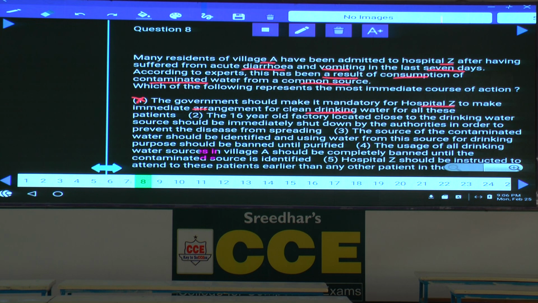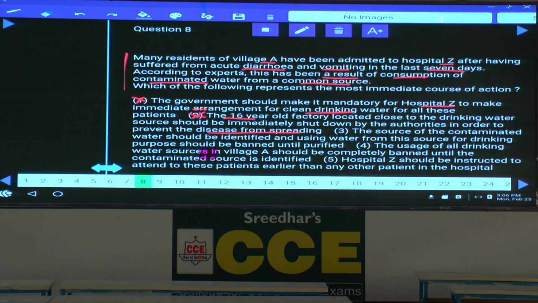Second one, the 16-year-old factory located close to the drinking water source should be immediately shut down by the authorities in order to prevent the disease from spreading. Here in the second one, we have taken an assumption. What is the assumption we have taken here? Now, because of the 16-year-old factory, the water was contaminated. Is it given anywhere in the statement here? No. Nothing has been said about the factory here, and that is ruled out.